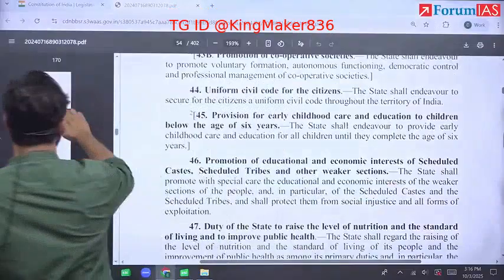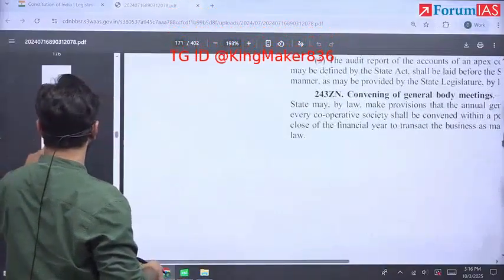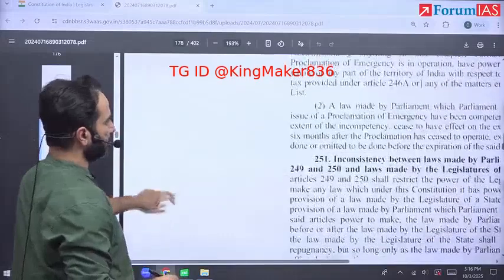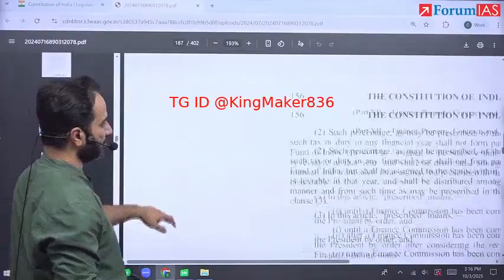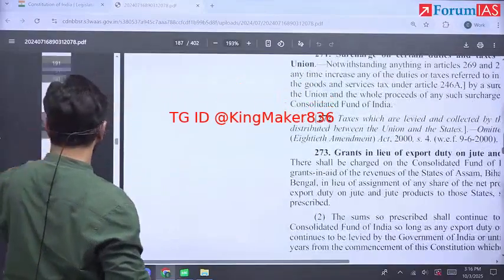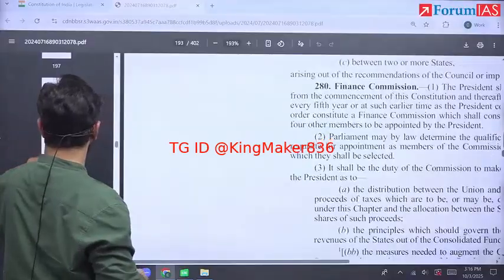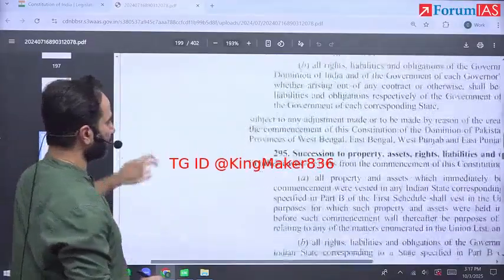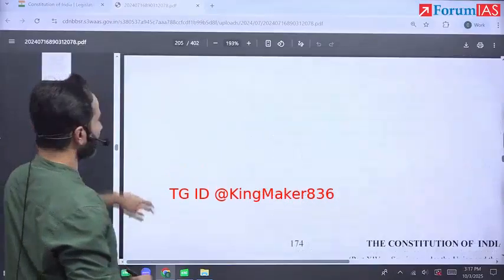Article 371 provides that Nagas and Mizos will have special provision to protect